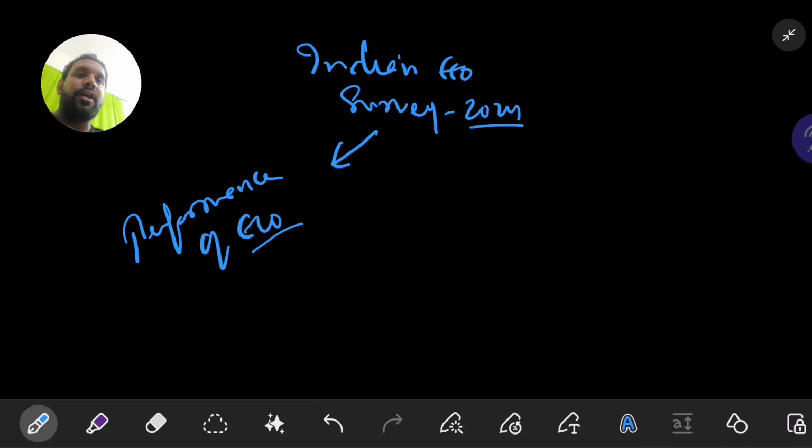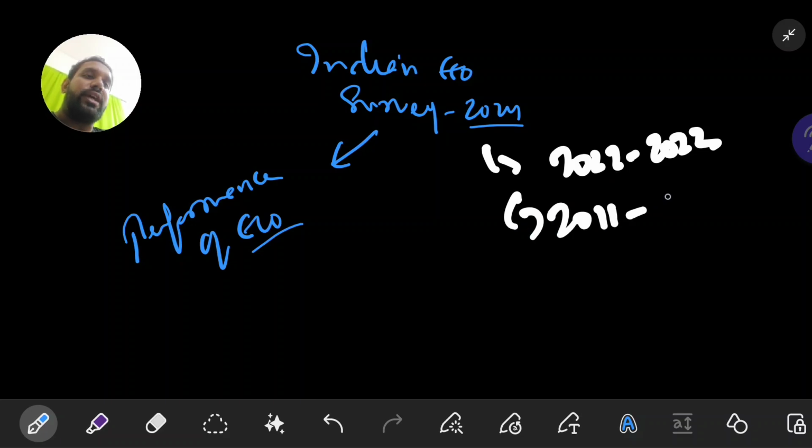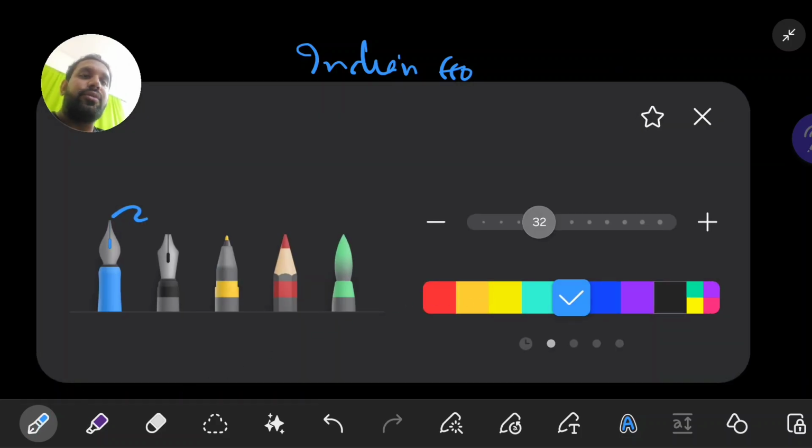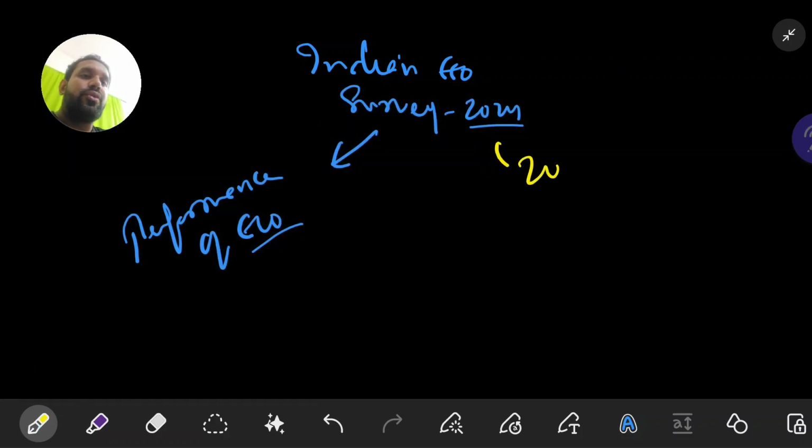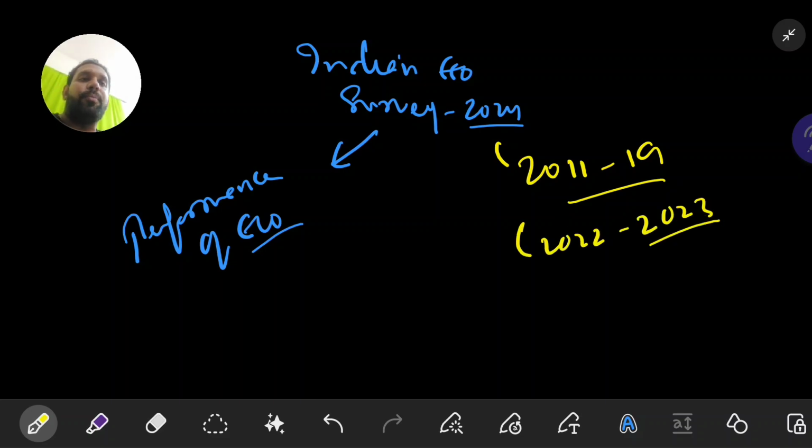In this economic survey, remember this point: the data is related to 2022, and 2023 data is there. Along with that, you also have an average data of 2011 to 2019, the average of these years. This you also have to remember. Along with that, 2022 to 2023, how the economy has performed. These two important sets of data are given in the first chapter.